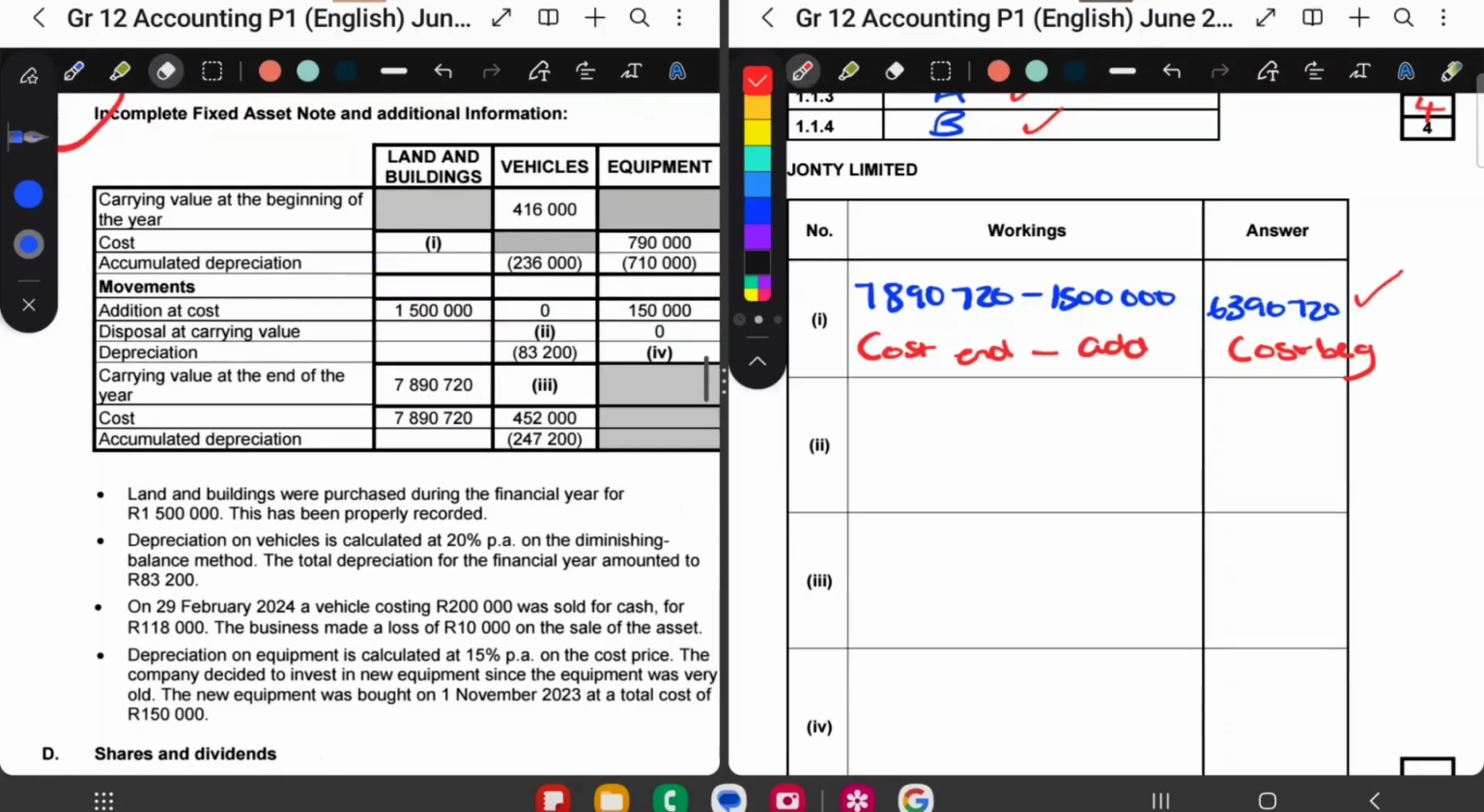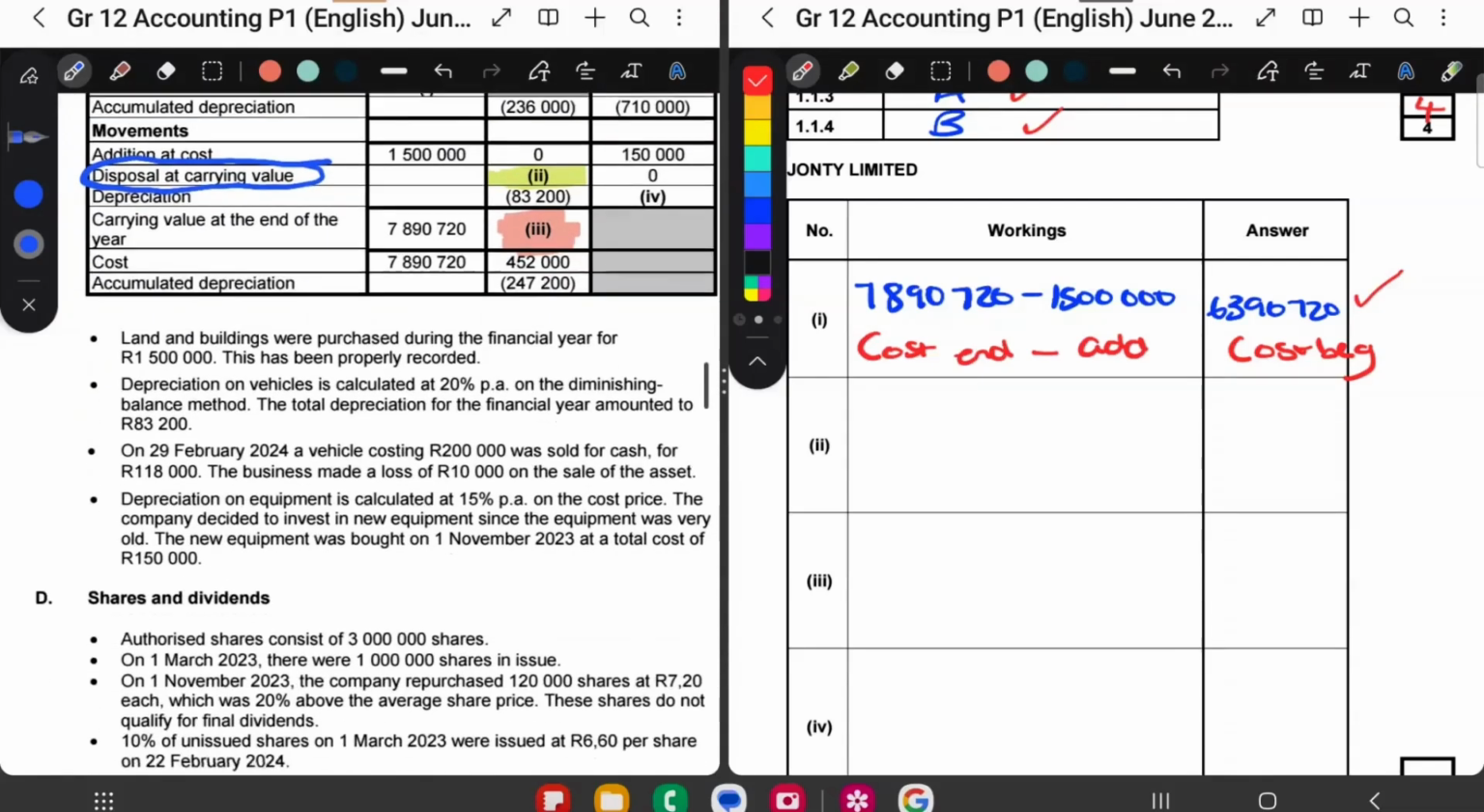So let's look at number 2 and number 3. Number 2 is over here, and then number 3 is over here. Okay, so let's look at number 2. Number 2 refers to disposal at carrying value, and this falls under our vehicles.